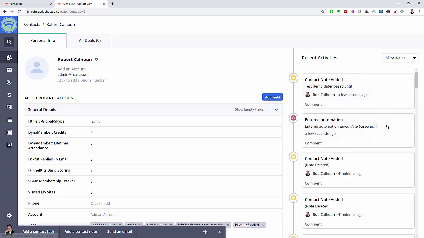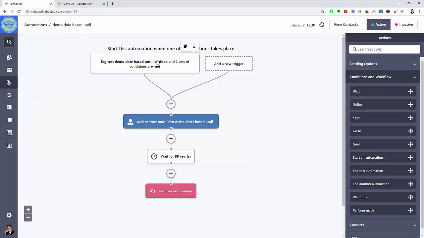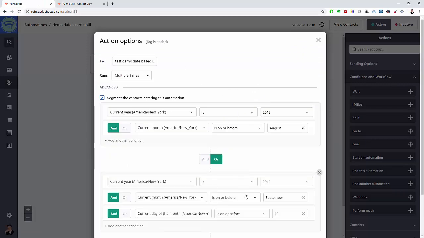Okay, so this is working at this point, and this is after, today's the 21st, so it's after the 10th, so that's not an issue.